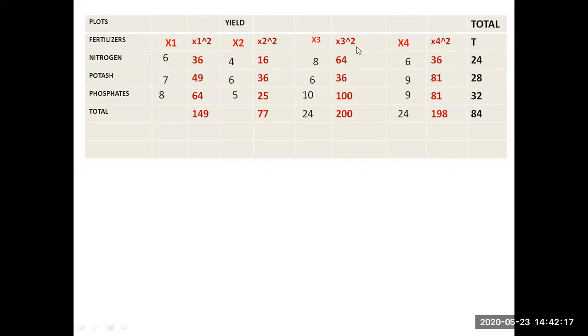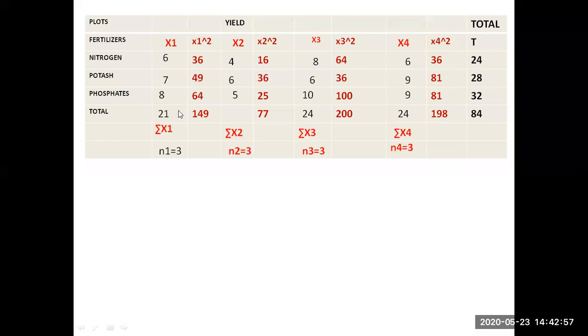So let us consider, if a land is along the canal, then the yield will be more. If the land is away from the canal, the production of the crop is very less. So X1, X2, X3, X4 are the lands. Is there any difference between the lands also? Here we have to discuss whether there is any difference between the fertilizers and between the lands. Okay. Already he has given the data, samples X1, X2, X3, X4.